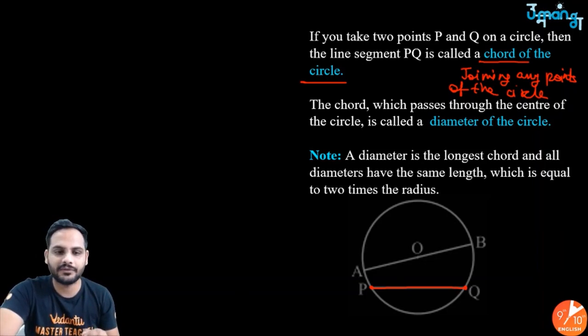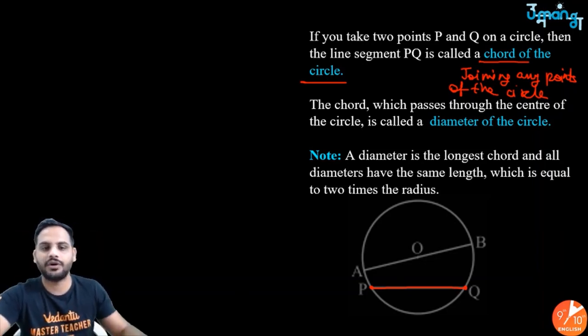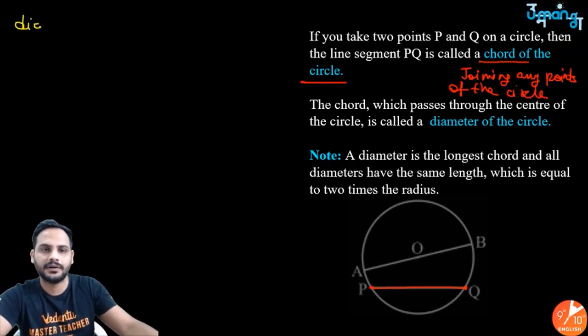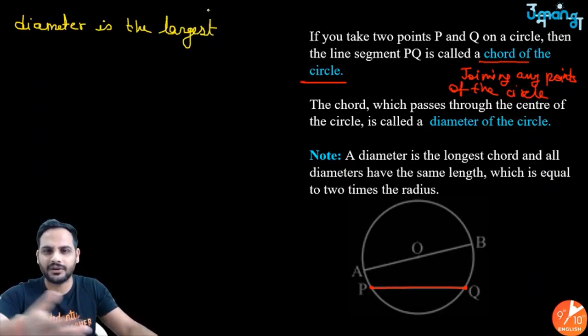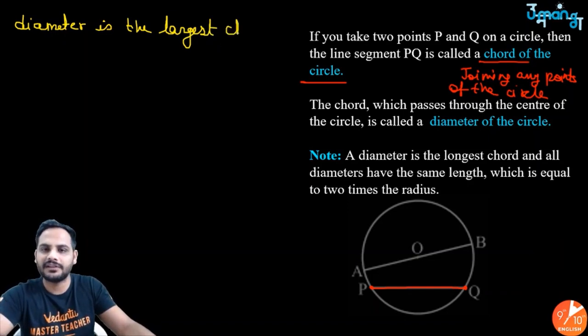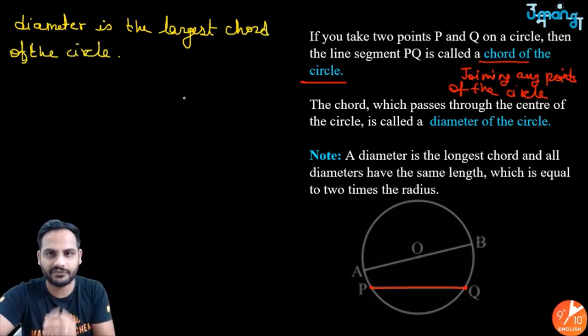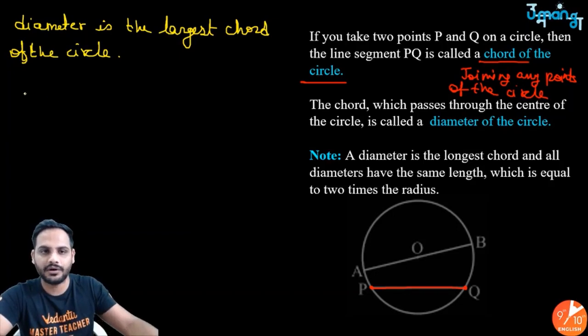Then comes the concept of diameter. Remember, the diameter is the largest chord of the circle. These kinds of questions come as fill in the blanks, true and false, something like that. So the diameter is the largest chord of the circle. And how do you define a diameter? Diameter is a chord.